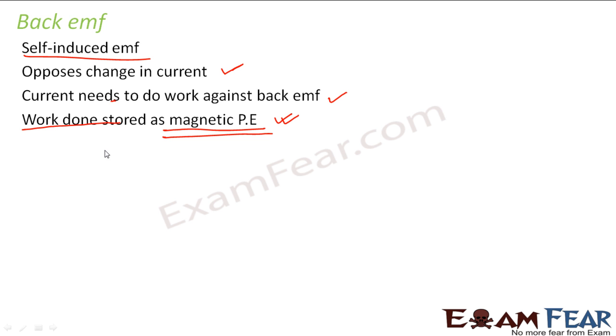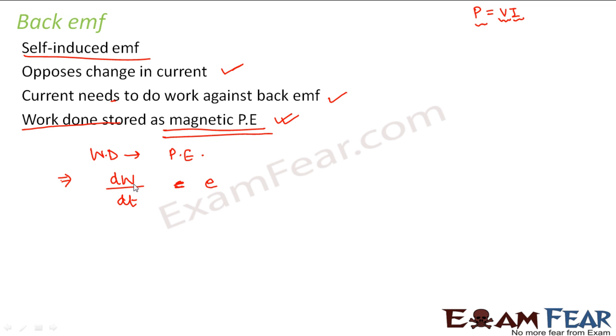So how can we calculate this work done? We can say that this work done is stored as magnetic potential energy. Work done per unit time, that is power, is equal to V into I, where V is the potential difference and I is the current.